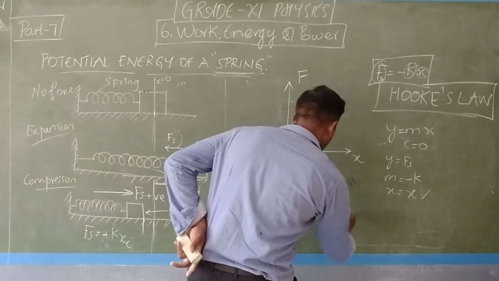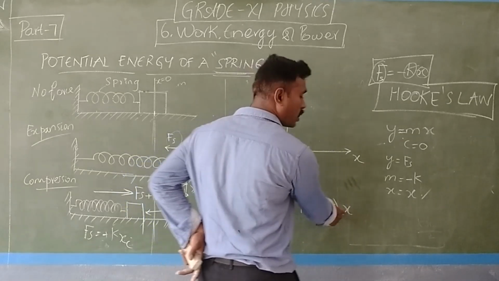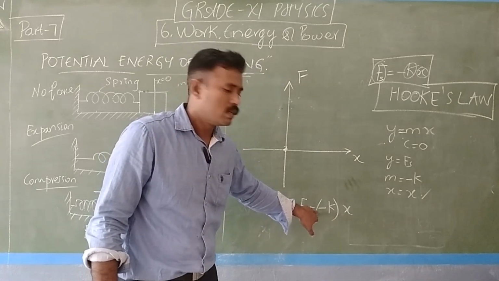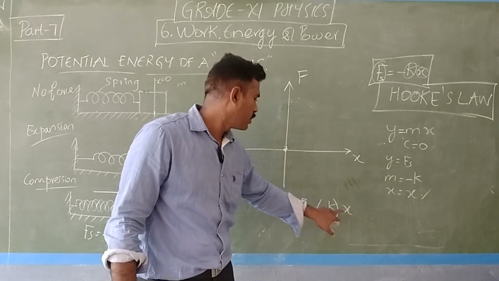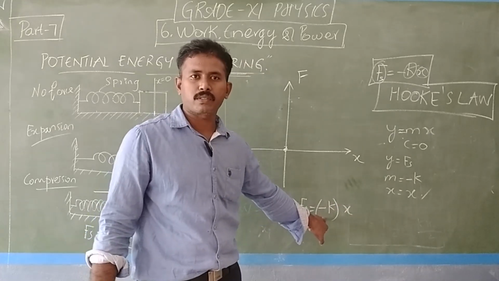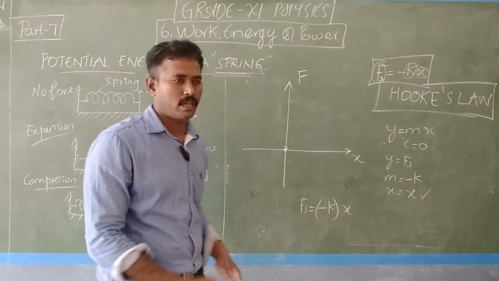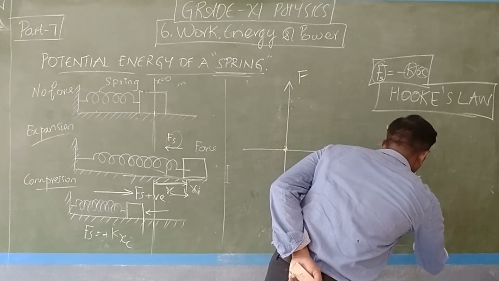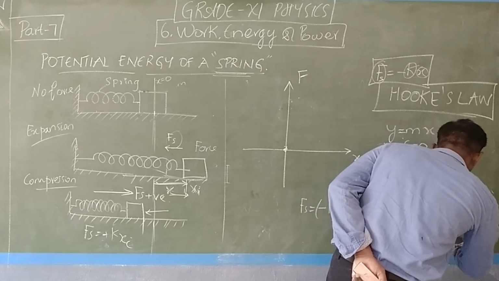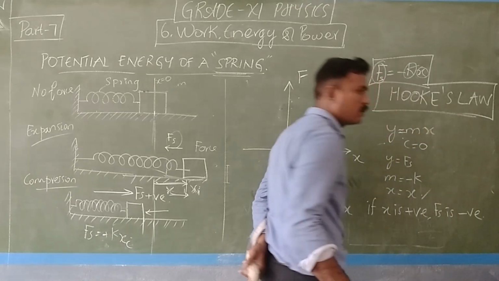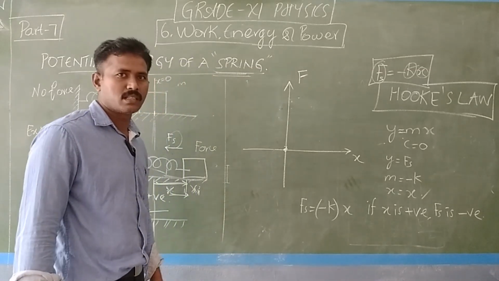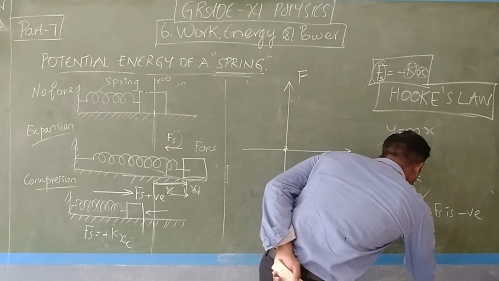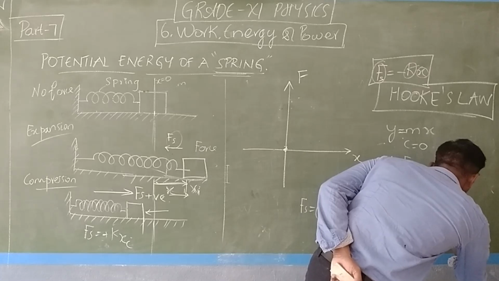negative k times x. Listen students, k is positive but there is a negative in front. So for all positive values of x, on multiplying, the value of Fs will be negative. So if x is positive, Fs is negative. Clear? Then if x is negative, Fs is positive.